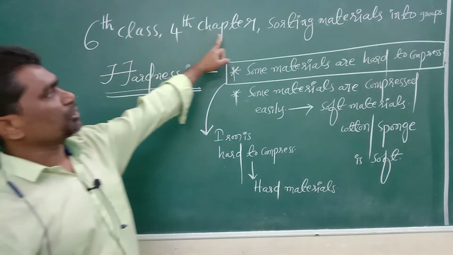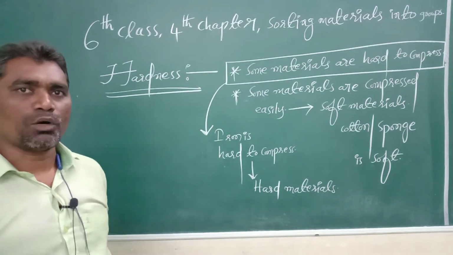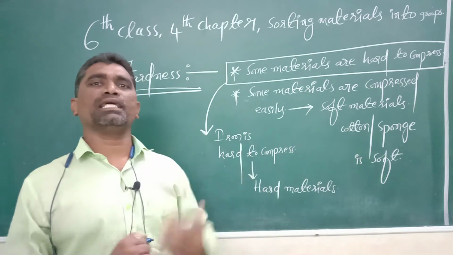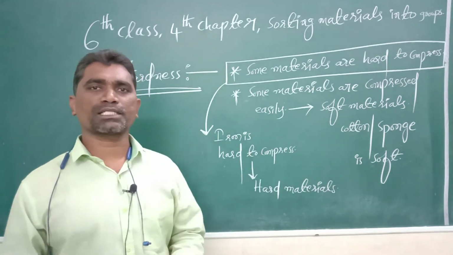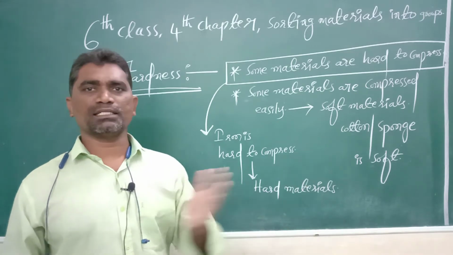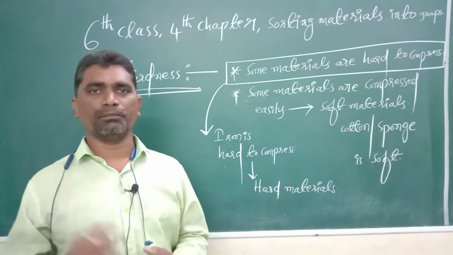6th class, 4th chapter: sorting materials into groups. Already we discussed, sorting materials means separating materials into groups. In this particular chapter, we are going to discuss soft materials and hard materials. What are soft materials, what are hard materials?